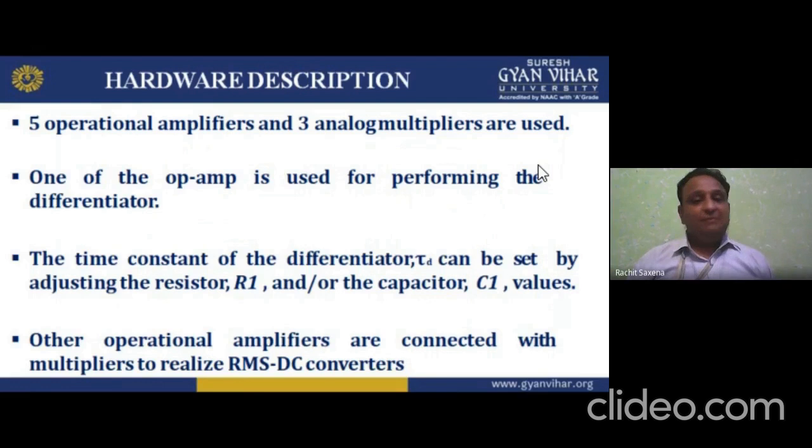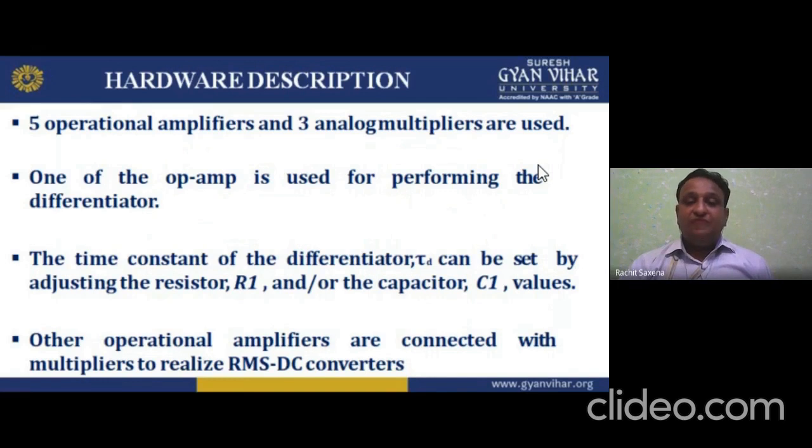Now 5 operational amplifiers and 3 analog multipliers are used. One of the op-amps is used for performing the differentiation. Out of the five, one operational amplifier is performing the work of a differentiator. One of the op-amps, not all of the op-amps, is used as the differentiator.